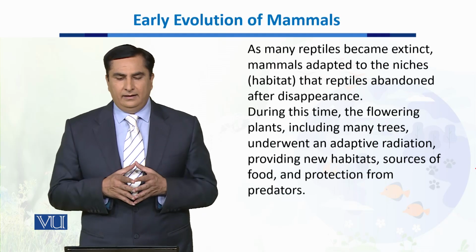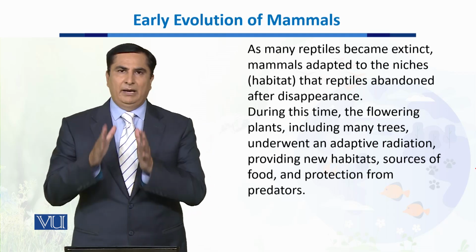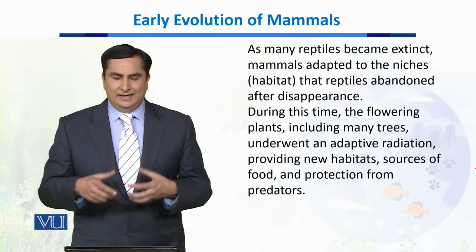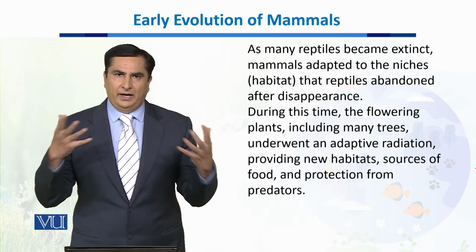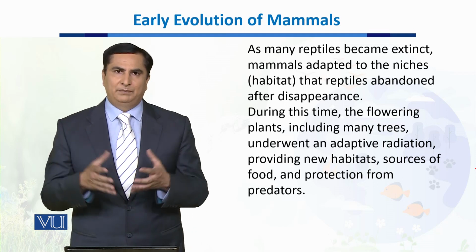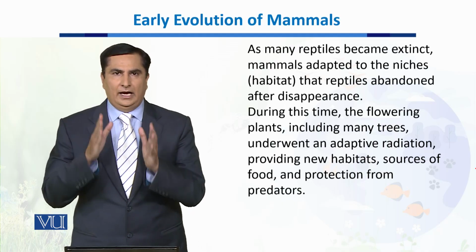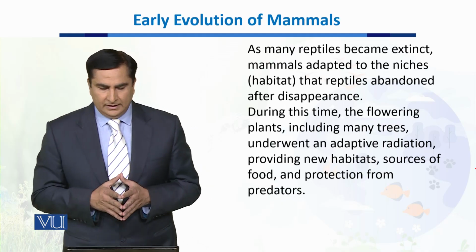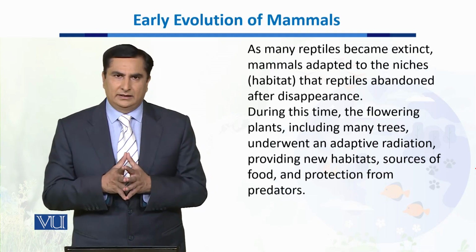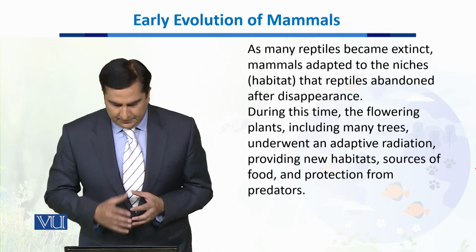Now, in the end, when most of the reptiles became extinct, the mammals got the opportunity, so they expanded themselves and occupied different ecological niches through their adaptive radiations, and these new habitats were occupied by the mammals. It provided them a source of food and protection from predators. So we see a large diversification of mammals after that.